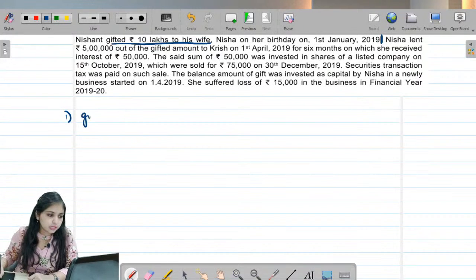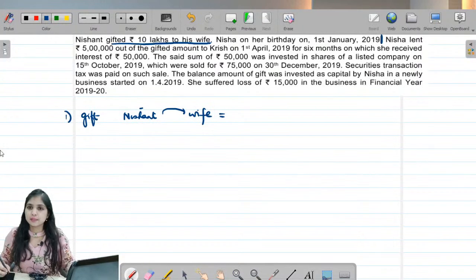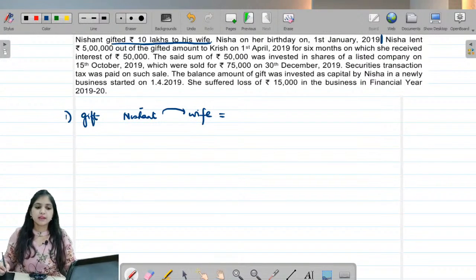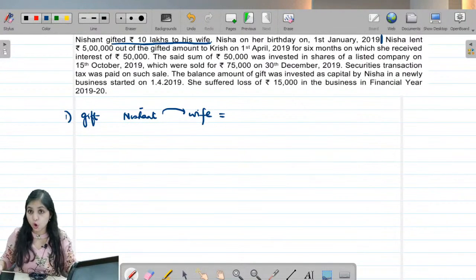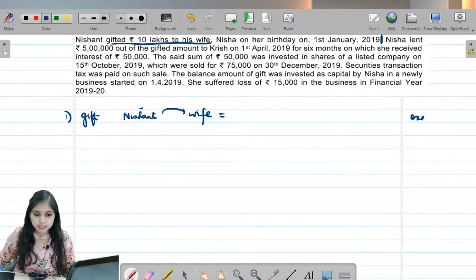So first of all, gift given by Nishant to his wife. Tell me, is this taxable income for the wife? The wife has received this income from Nishant. First of all, tell me, will this income be taxed for her or not? Will it be taxable or will it be exempt? This will definitely be exempt.